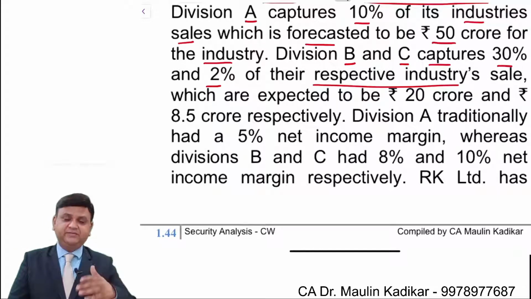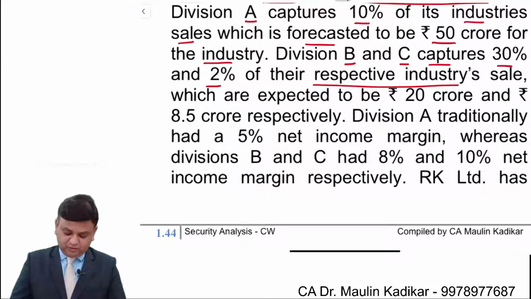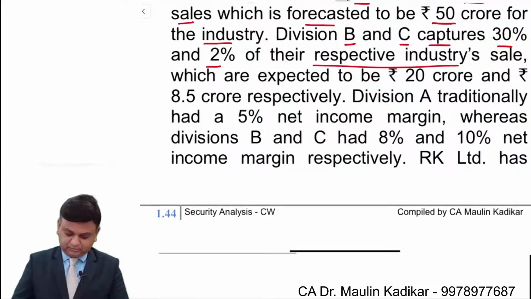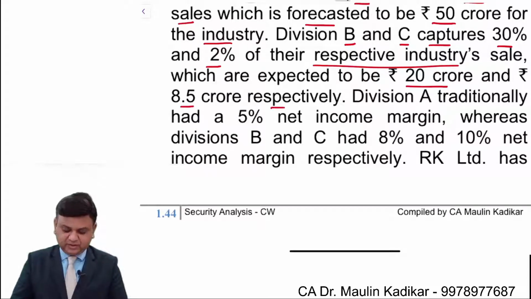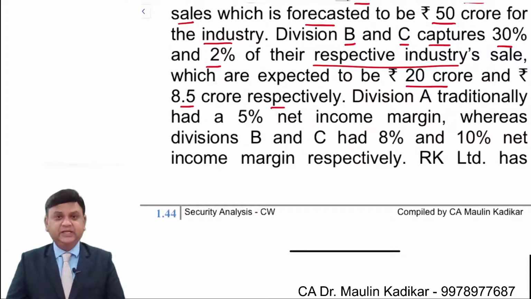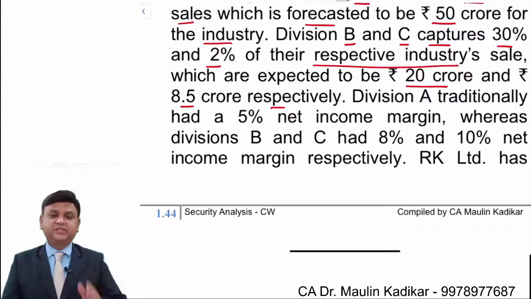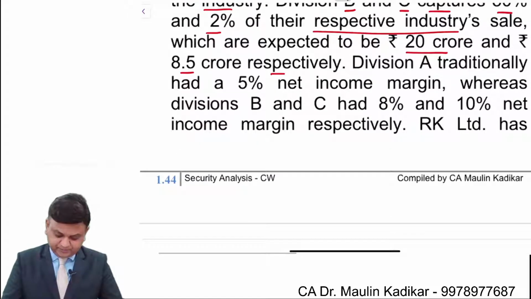So Division B has 30% and Division C has a proportion of 2% only, which are expected to be 20 crore and 8.5 crore respectively. So again the industry sales is provided to us, and along with that, the proportion of the division is also given to us.